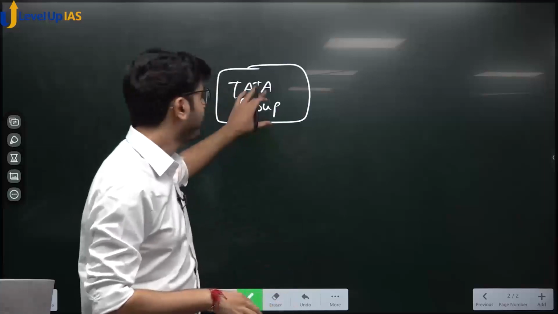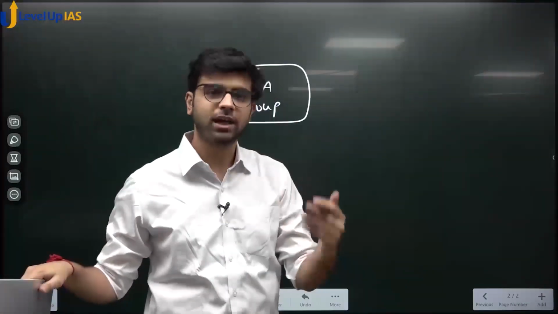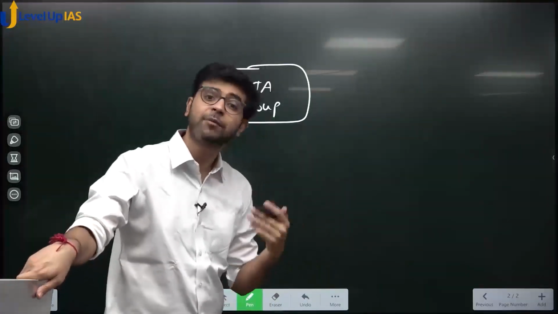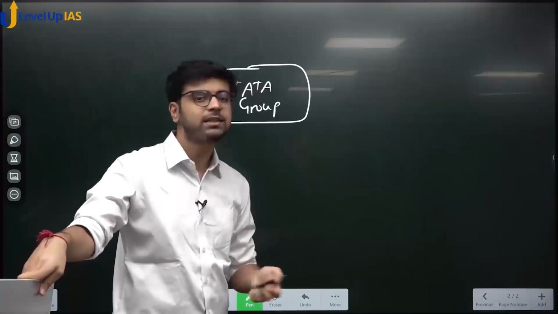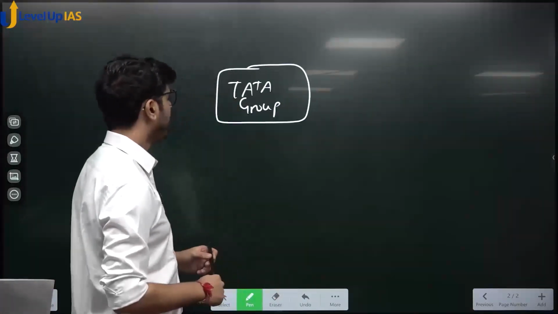Remember Tata Group? I hope you know Tata Group. Tata Group is a big conglomerate. It has a lot of companies: Tata Steel, Tata Motors, Tata Telecommunications, everything. Tata Heavy Industries, Tata Chemicals, Tata Consultancy, TCS. There are so many companies. Yes or no? Very good. Now,